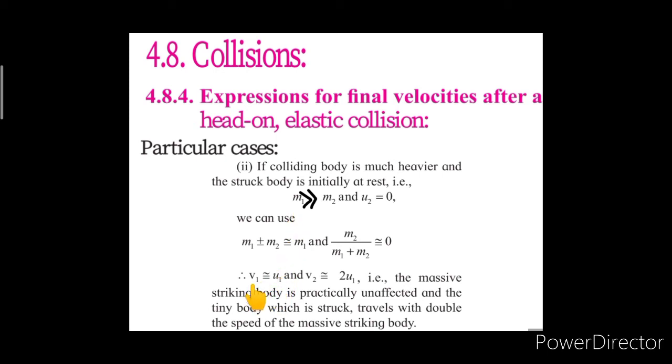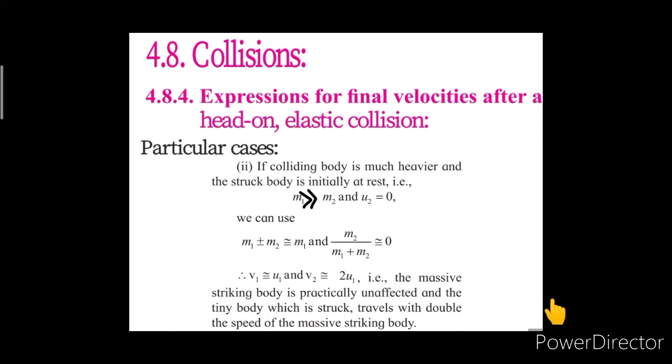collision. Okay, so it is unaffected, and the tiny body which is struck, that is the body having the mass m2, it travels with double the speed of the massive striking body.